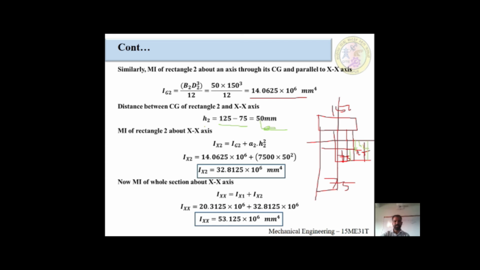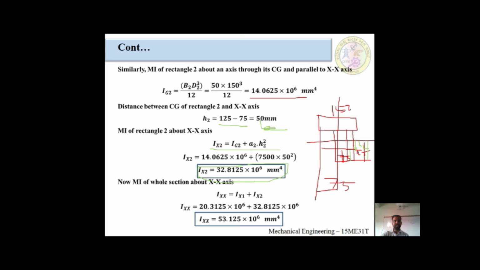After finding Ig and h value, we have to put these two values in the parallel axis theorem formula. Ix is equal to Ig2 plus A2 h2 square. Ig2 we got 14.0625 into 10 raised to 6, plus area 2 is 7500 into h2, which is 50 square. The Ixx of rectangular 2 is 32.8125 into 10 raised to 6 millimeter raised to 4. The unit of moment of inertia is millimeter raised to 4.